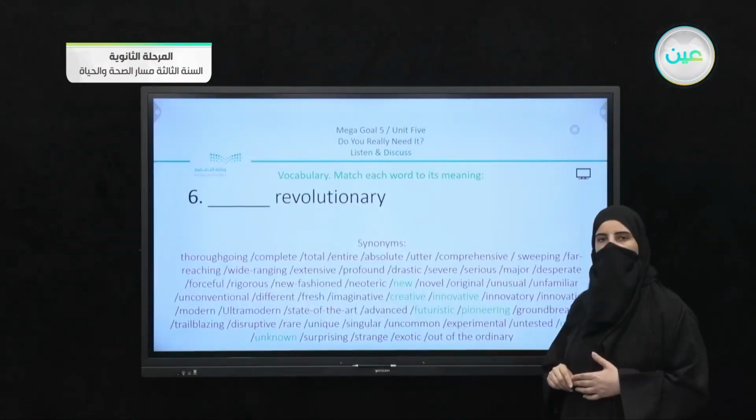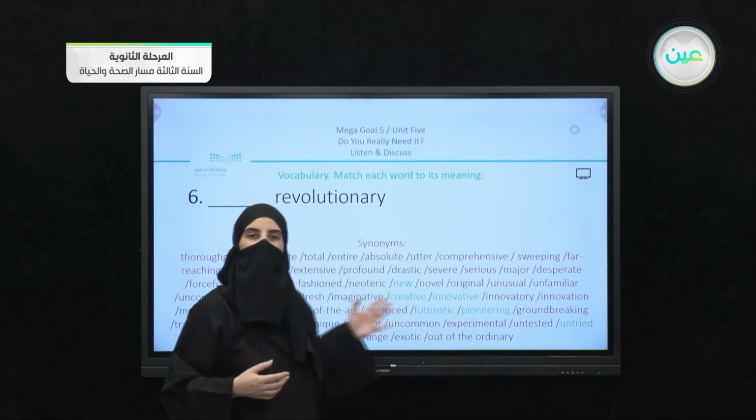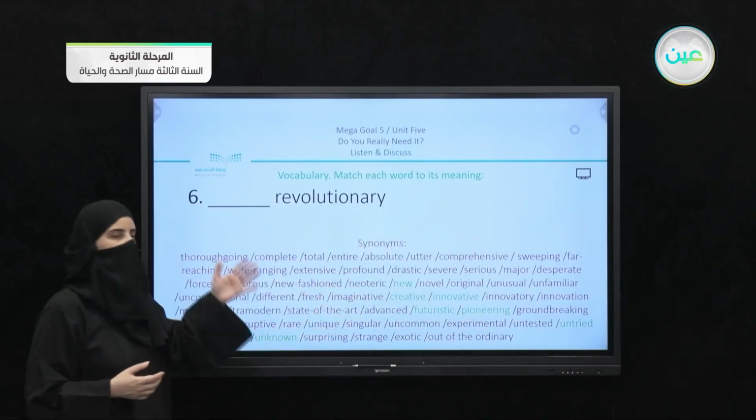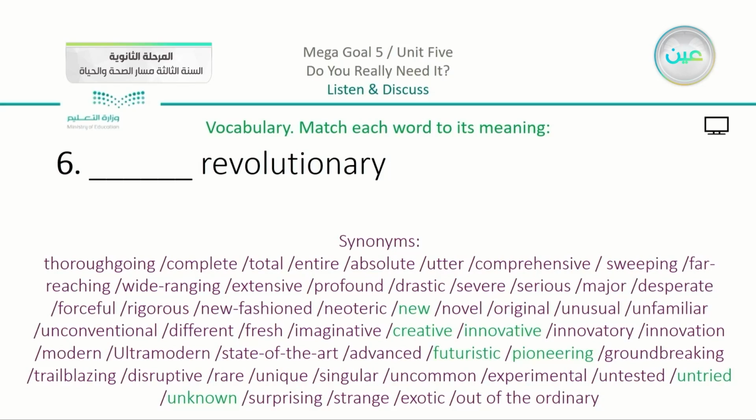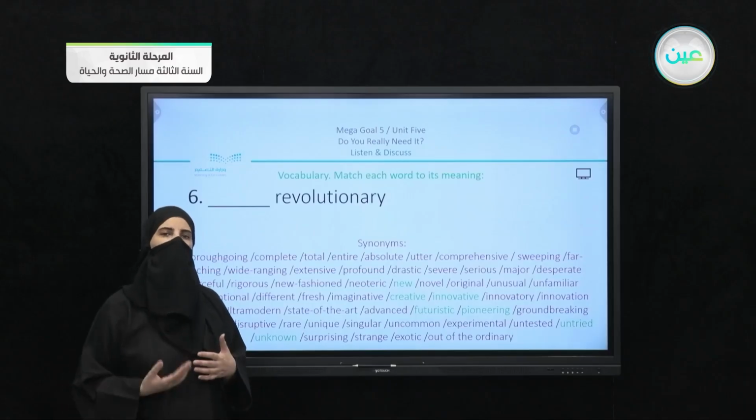Number 6, I also showed you this picture of the word revolutionary, and we have here all these meanings for revolutionary. Actually, we have a capture of the complete meanings, but the ones that are related to our lesson are the words in the green part. Do you remember yesterday's lesson when we talked about the sneakers, and we said that they are revolutionary?